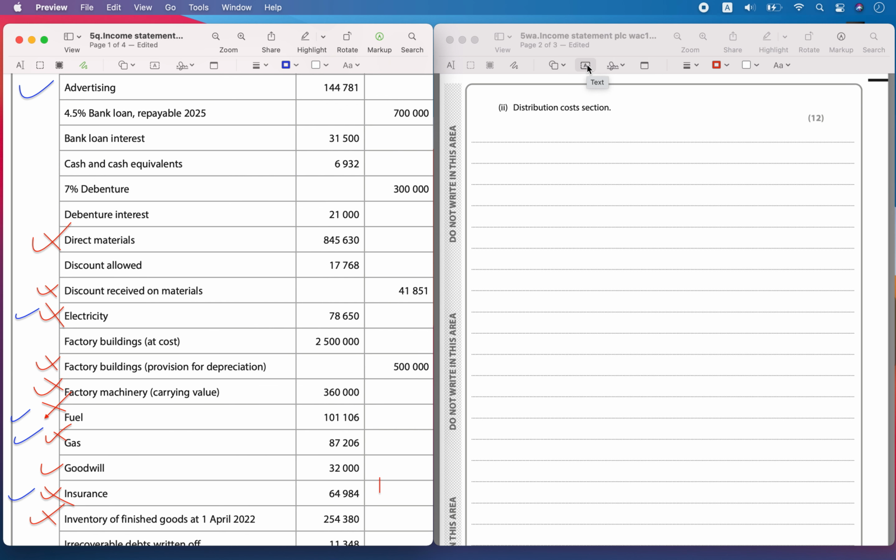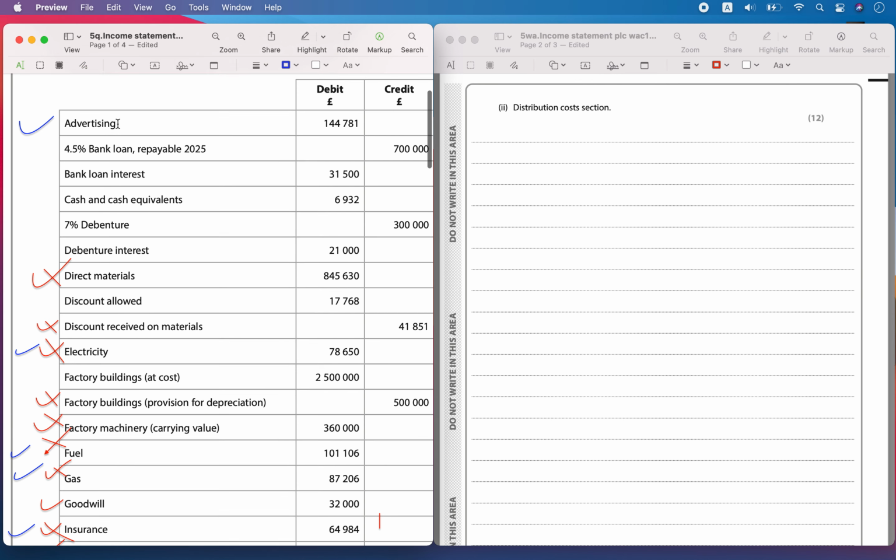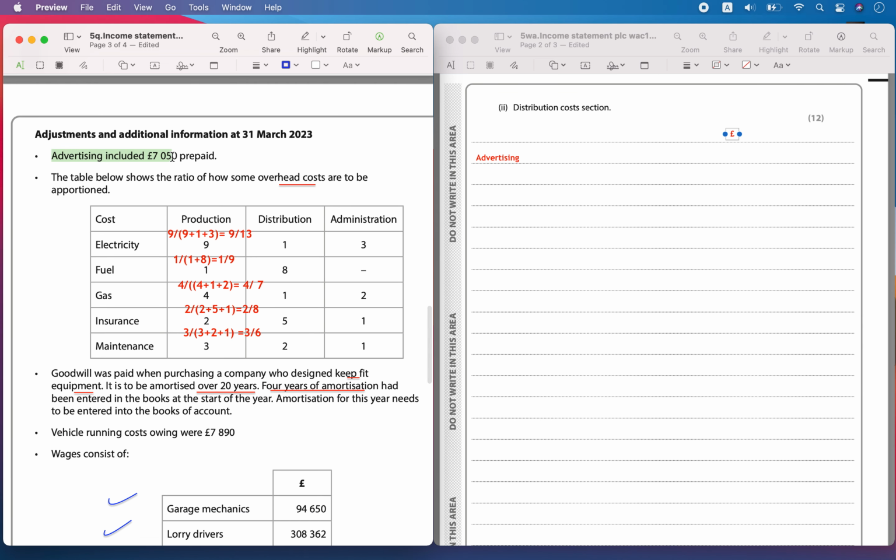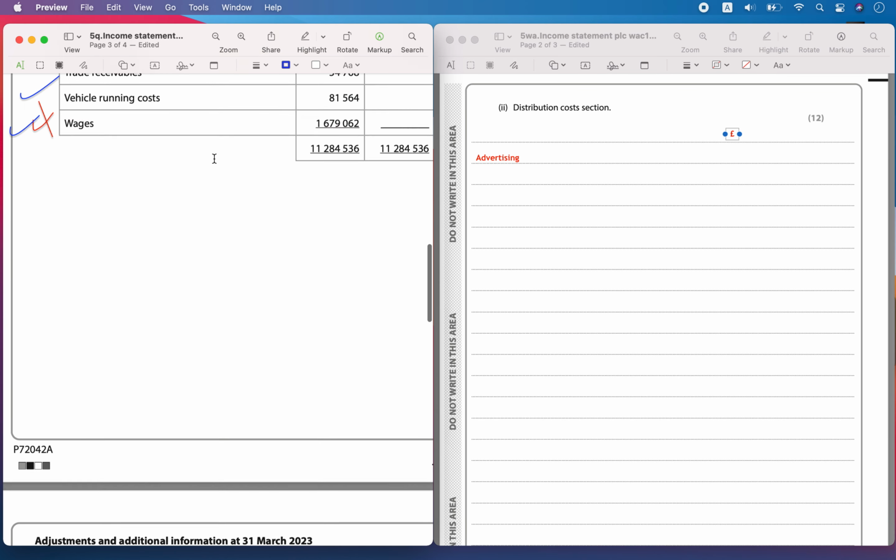So first is the distribution cost section. The first one is going to be advertising. For advertising cost, we always have to see if there are any adjustments. Here the advertisement included 7050 prepaid.